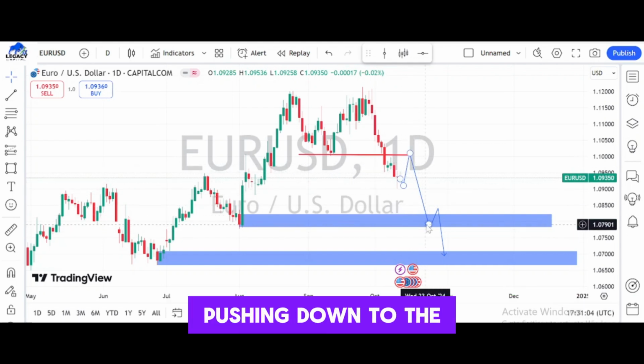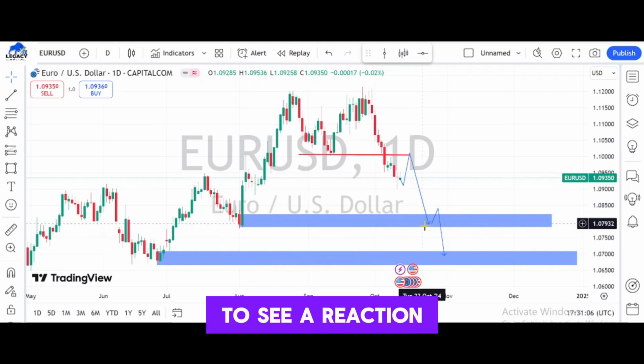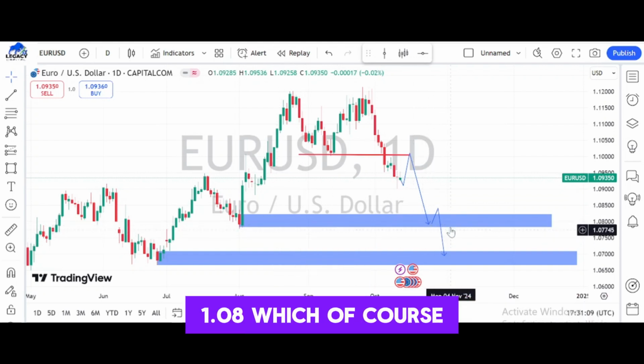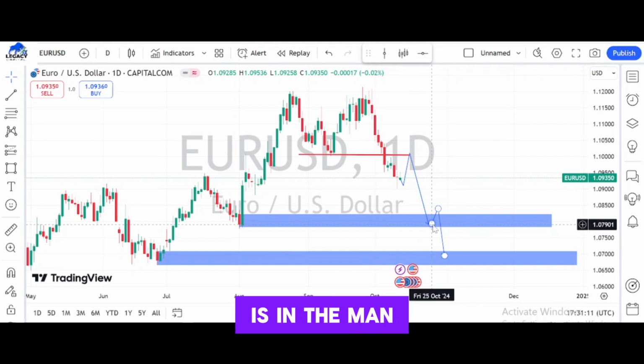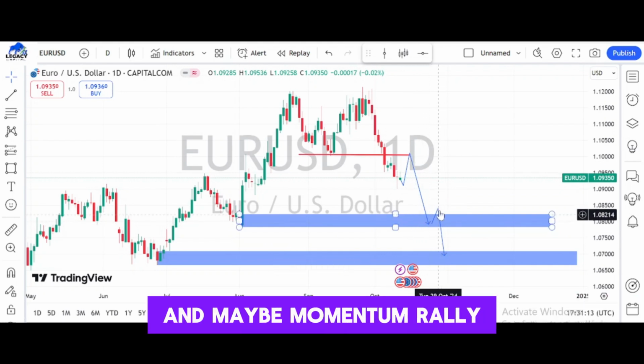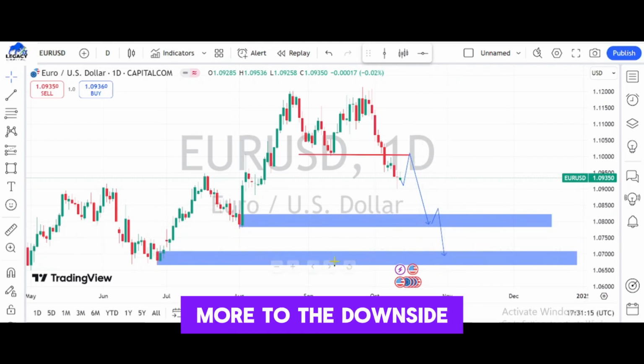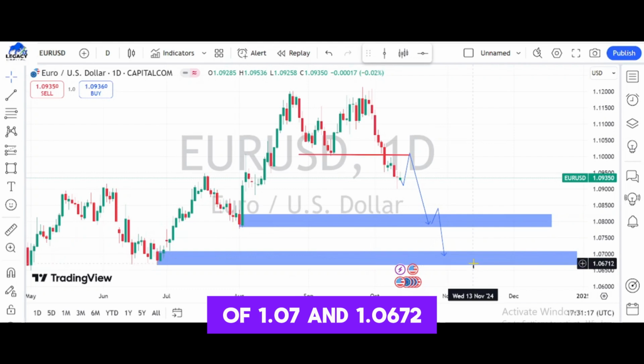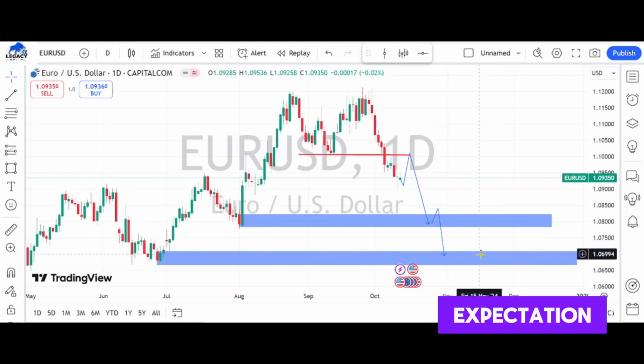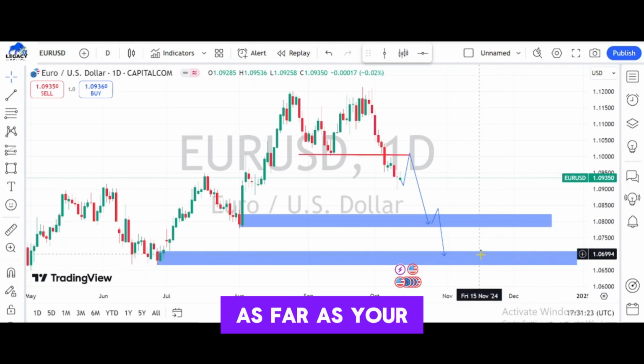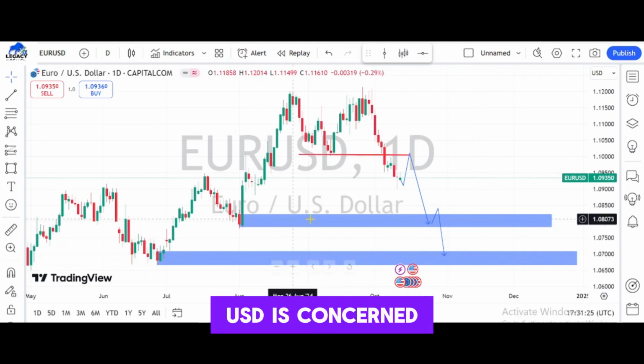As the market is pushing down to the downside, we should be expecting to see a reaction at the level of 1.08, which of course is a demand zone, and maybe momentum rally more to the downside up to the level of 1.07 and 1.0672. So that is our expectation on the daily time frame as far as EURUSD is concerned.